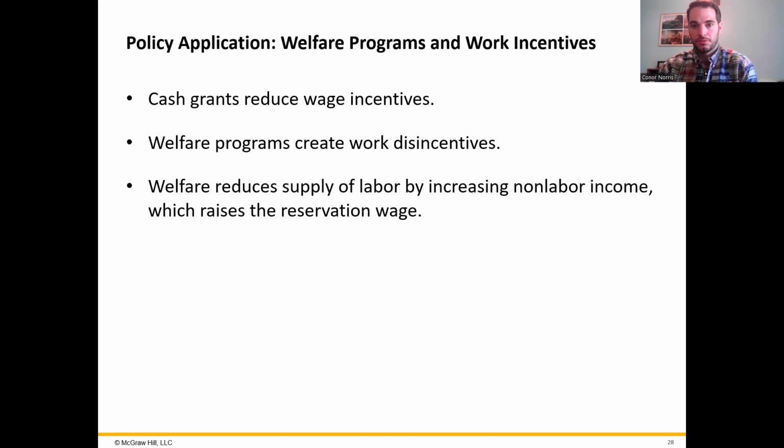So now let's work through the second example provided by the textbook. This one is in section 2.11. There's been a long debate on whether welfare programs impact individuals' decisions to work or not. So let's look through our very simple model using the neoclassical labor leisure decision model and see what implications we can get from that.